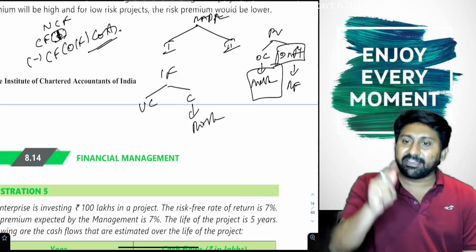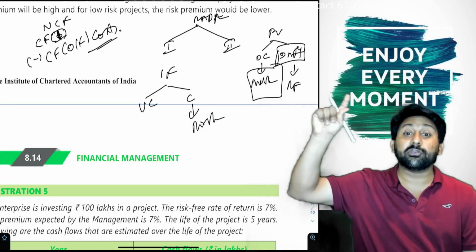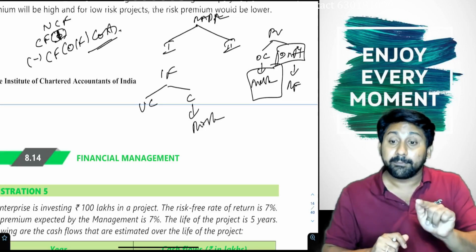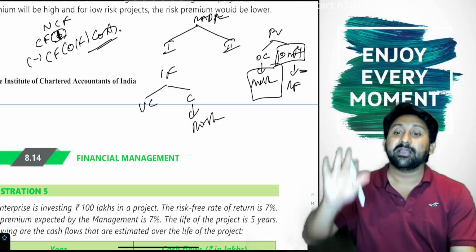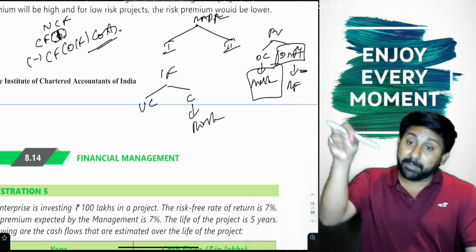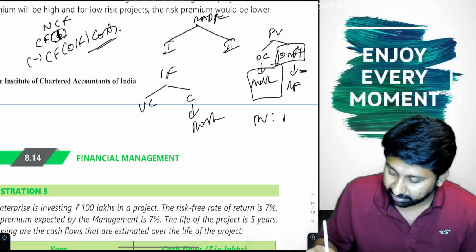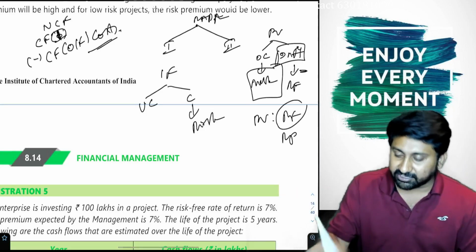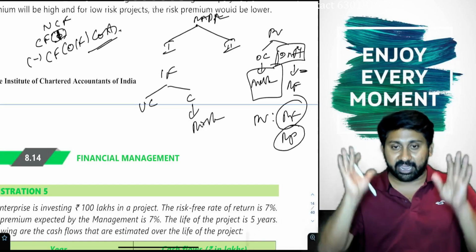But still, why are they paying a return here? They are paying the return not for the risk. They are paying the return for you to tackle the inflation in India. All risk-free assets give a return because of tackling the inflation. That means the risk-free rate can be called an inflation rate. So whenever you are an investor investing in a company, or a company investing in a project, the PV factor will be made of two factors. Number one, risk-free. Number two, risk premium. Inflation is also called the risk-free rate. Opportunity cost is also called the risk premium.